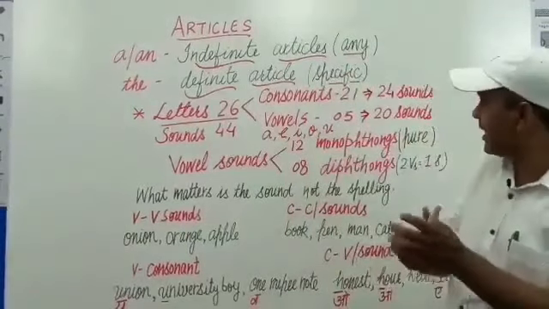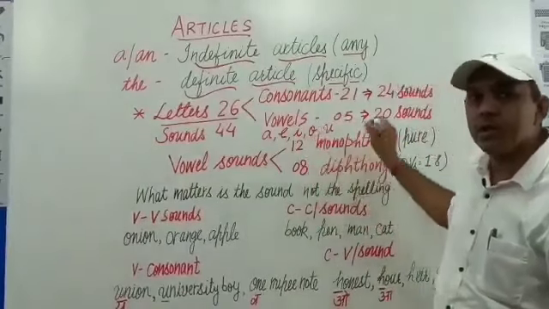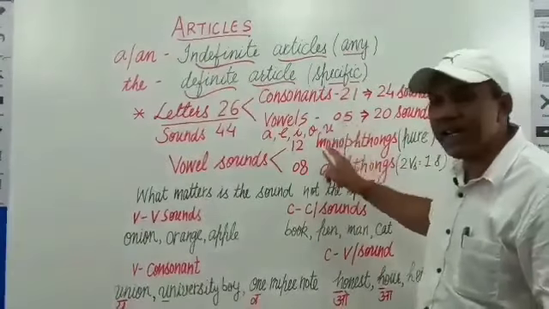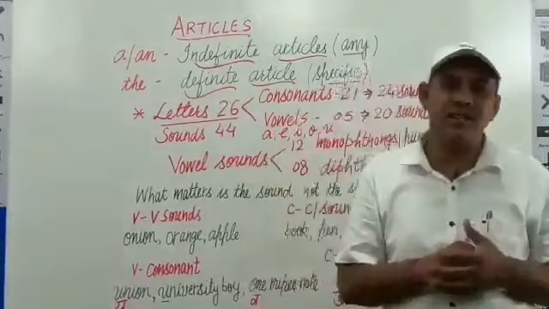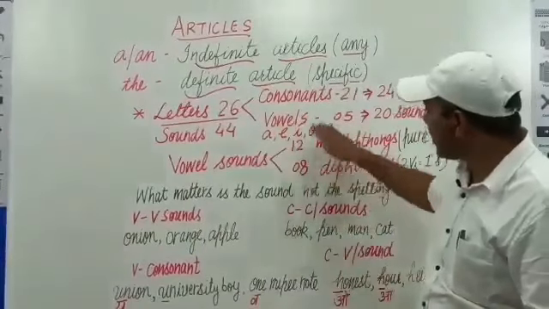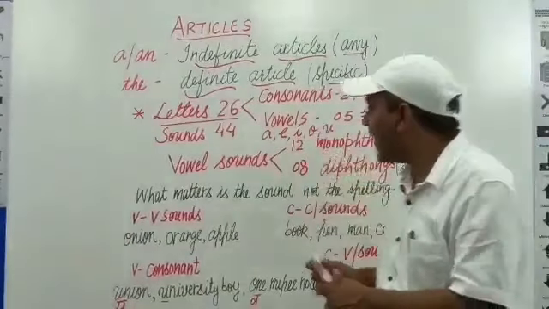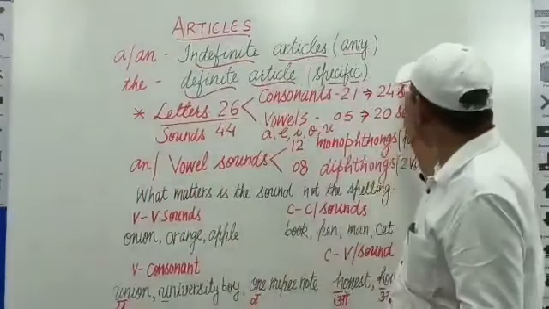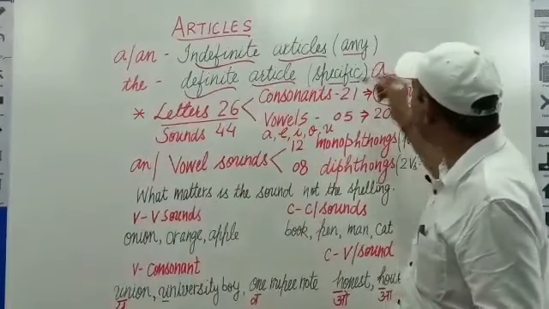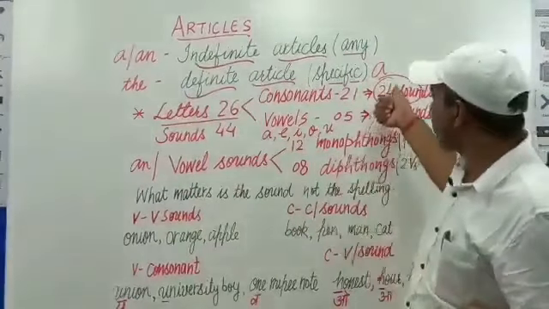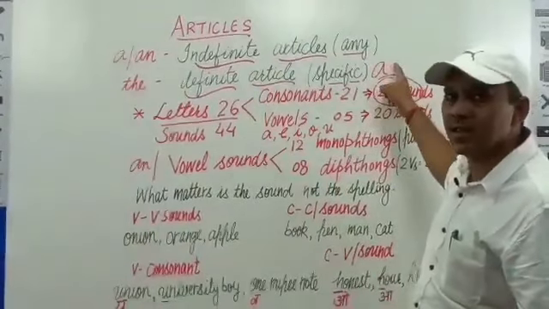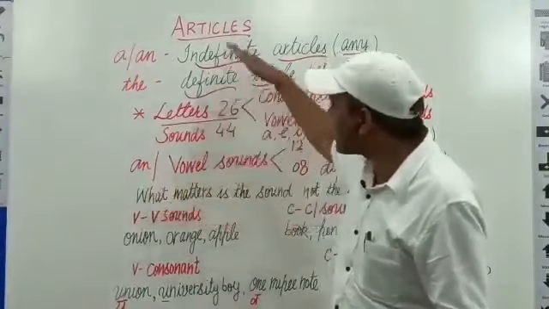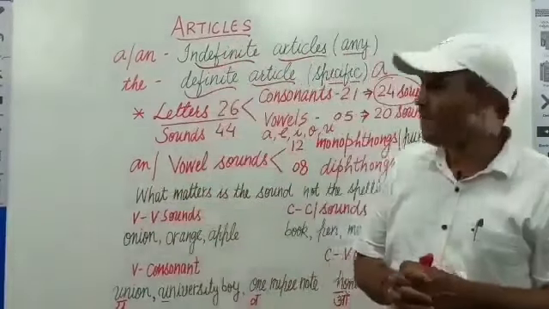You have to understand that these 5 vowels produce 20 sounds. It means we have to identify the sound produced by the vowel. Before these 20 sounds, we use an as an article. And before these 24 consonant sounds, we use a. Before these 20 vowel sounds, we use an in the exercise of articles.